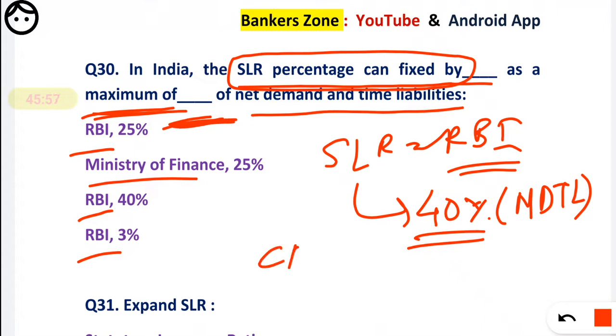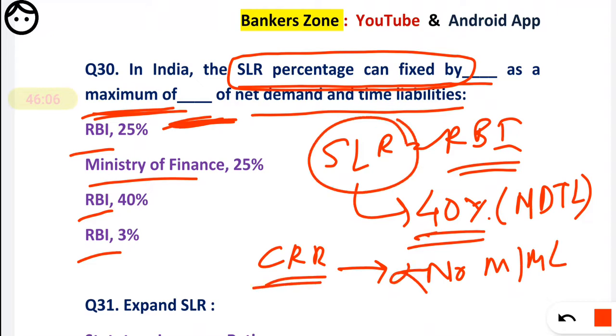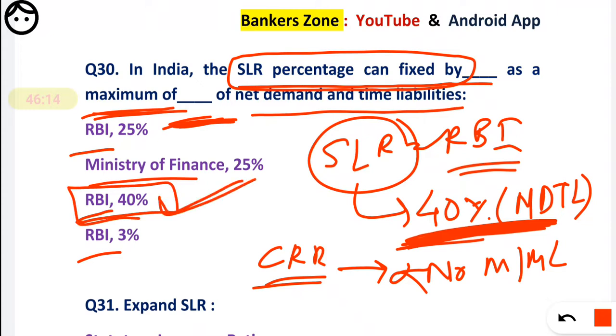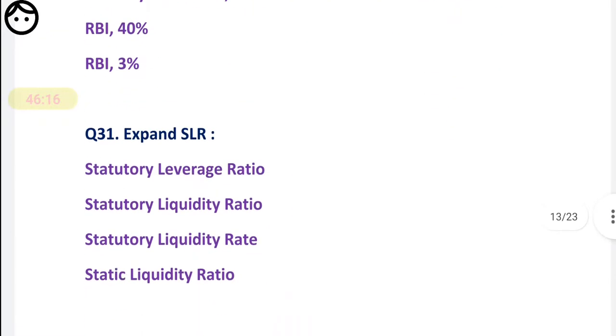Sir, what about CRR? So friends, for CRR there is no minimum or maximum limit. There is no minimum or maximum limit, but for SLR it is 40%. Okay, remember, important. So what will you mark here? Correct option, option number 3, that is RBI, and 40% is correct. Okay. Now question number 31.